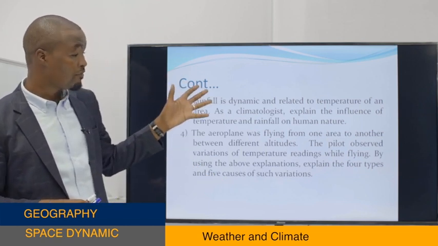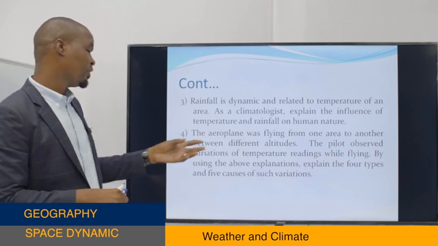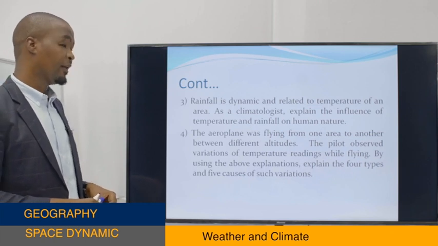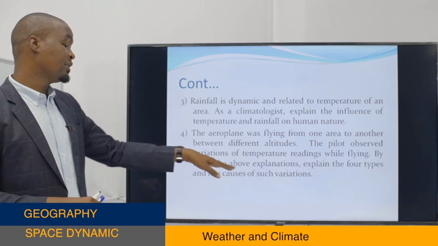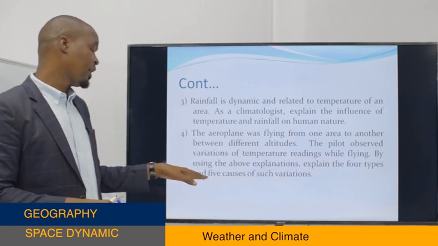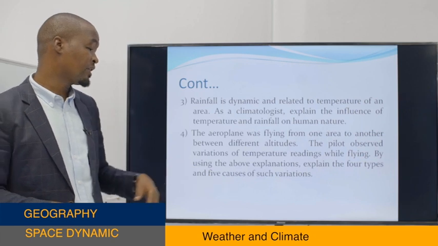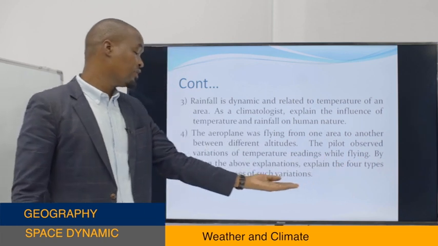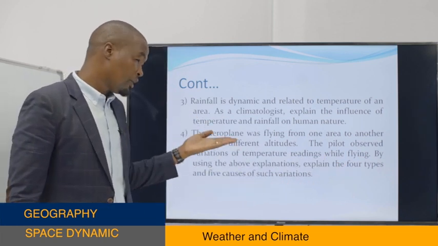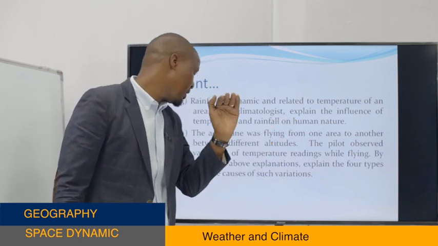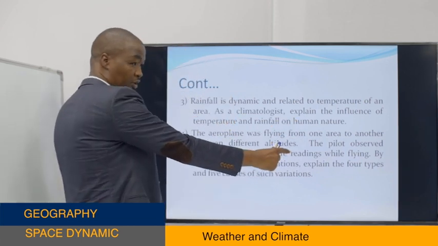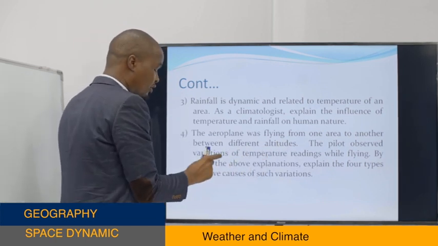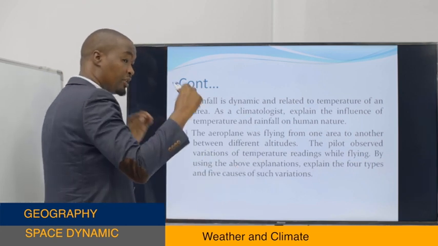The aeroplane was flying from one area to another between different altitudes. The pilot observed the variation of temperature readings while flying. By using the above explanation, explain the four types and five causes of such variation. So right now it needs us to explain the causes and the types of this variation, because as the aeroplane flies from one area to another, between different altitudes, the pilot observes the variation of temperature readings.